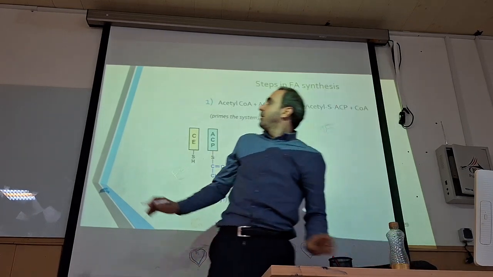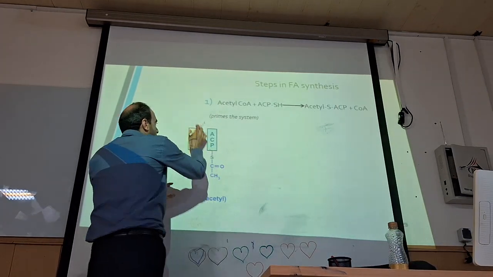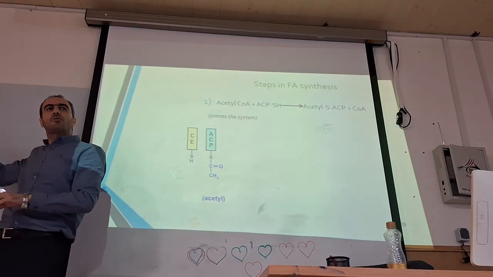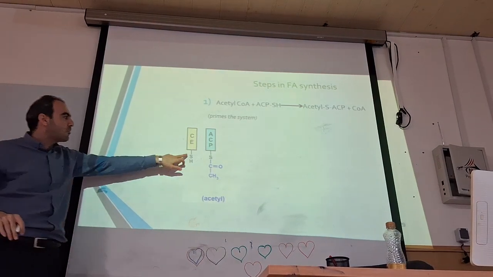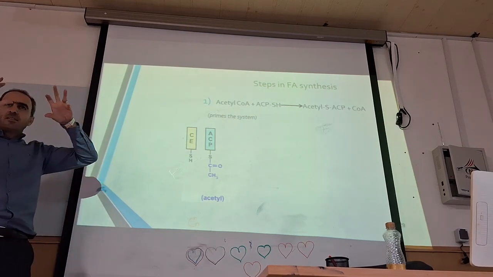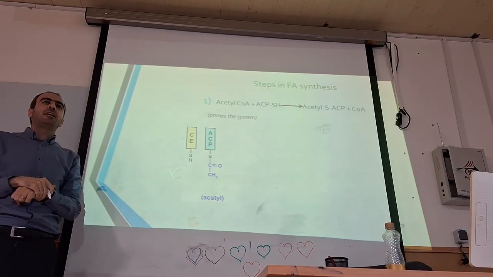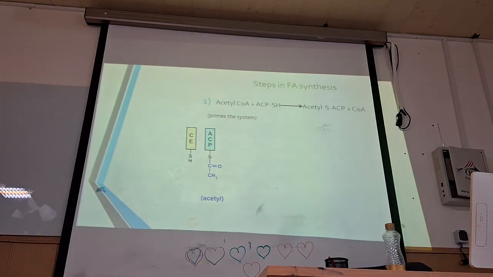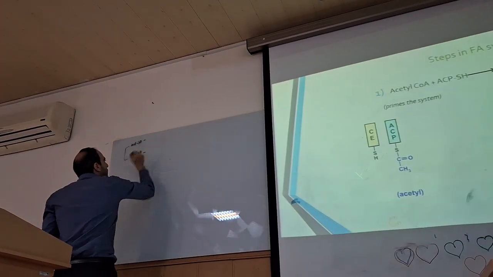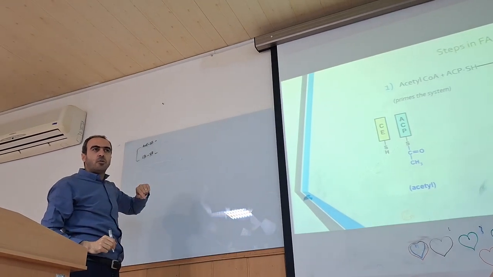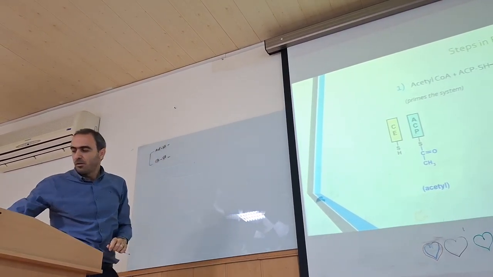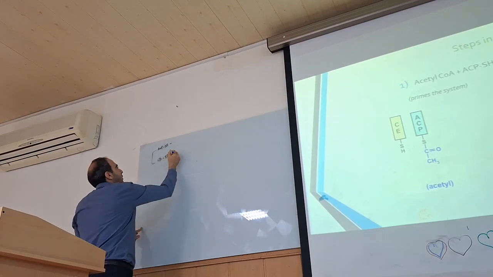First of all, again you can see ACP and cysteine or coenzyme A. The first group which participates in fatty acid synthesis is acetyl-CoA. We will add acetyl-CoA to ACP first of all. Then this acetyl leaves ACP and binds to the cysteine.